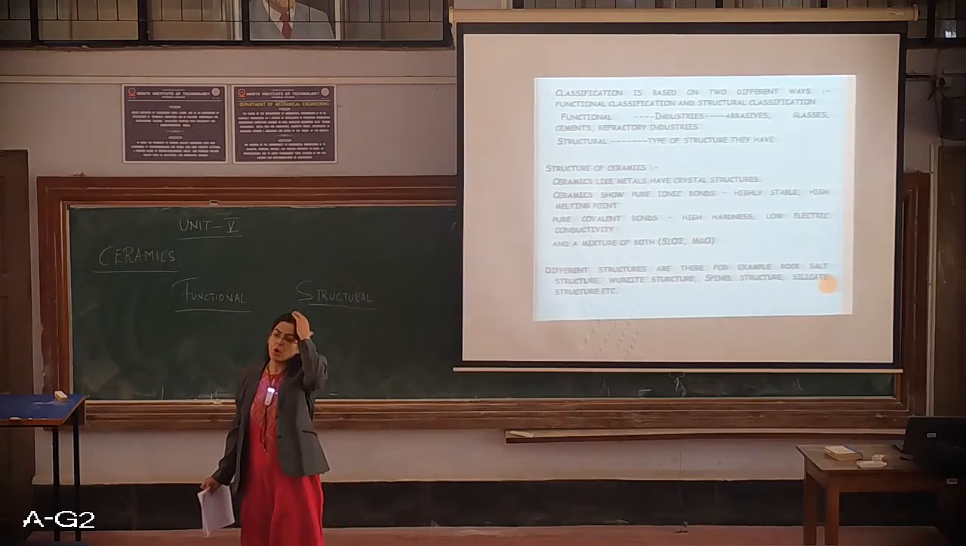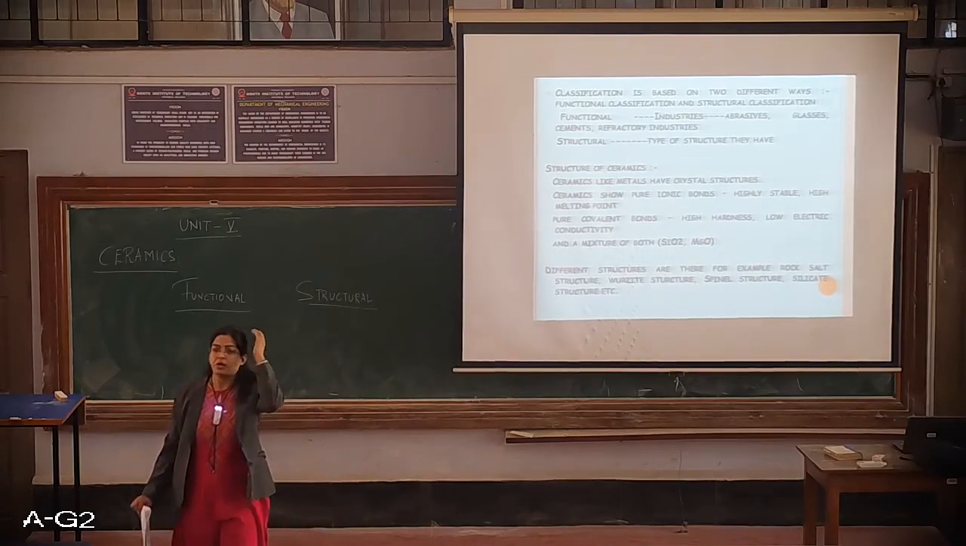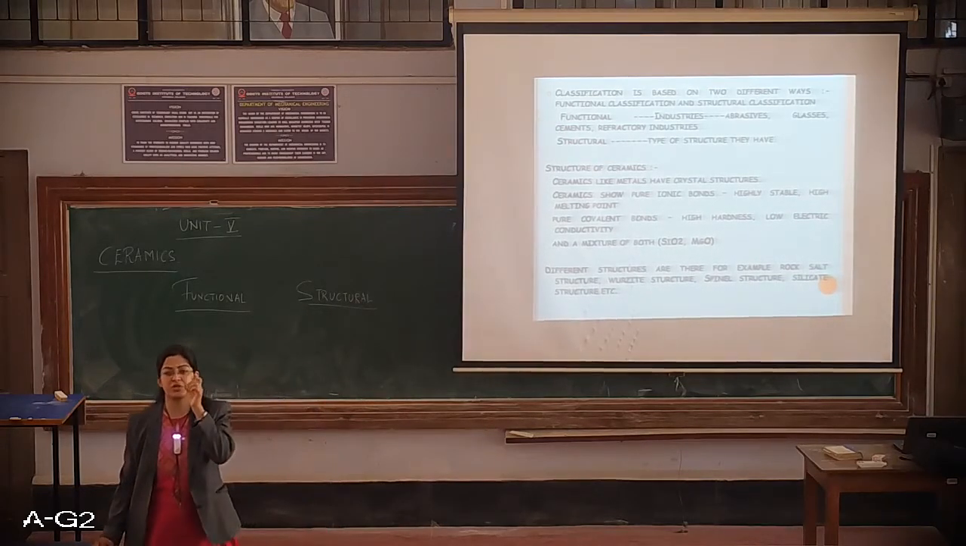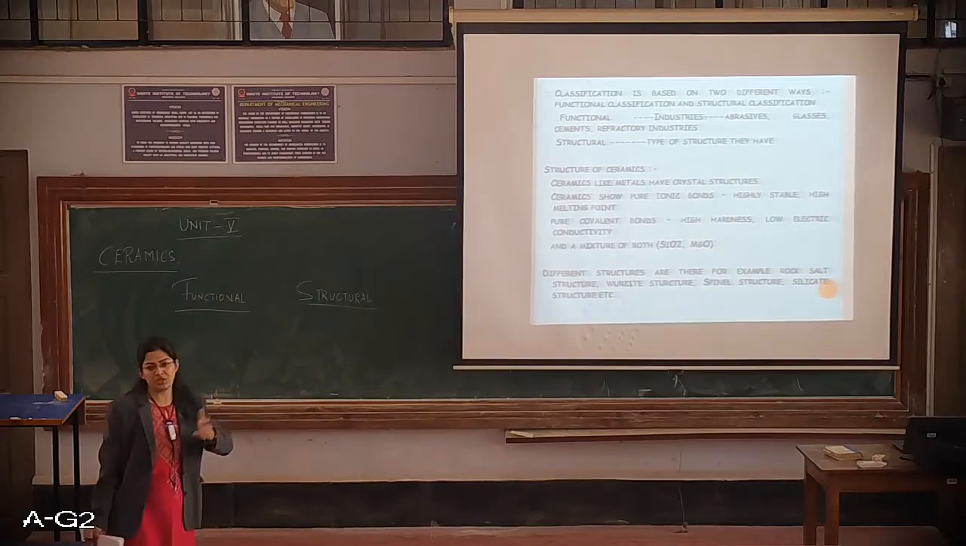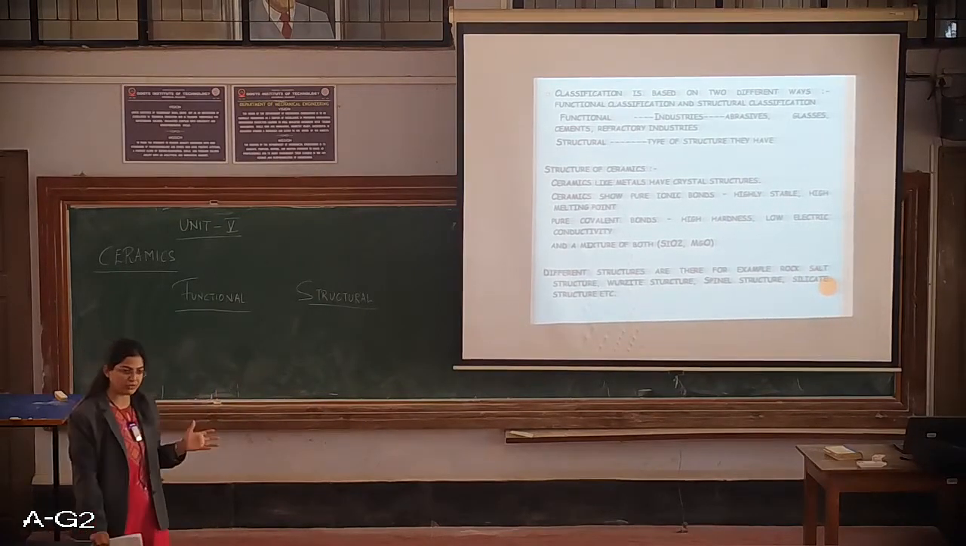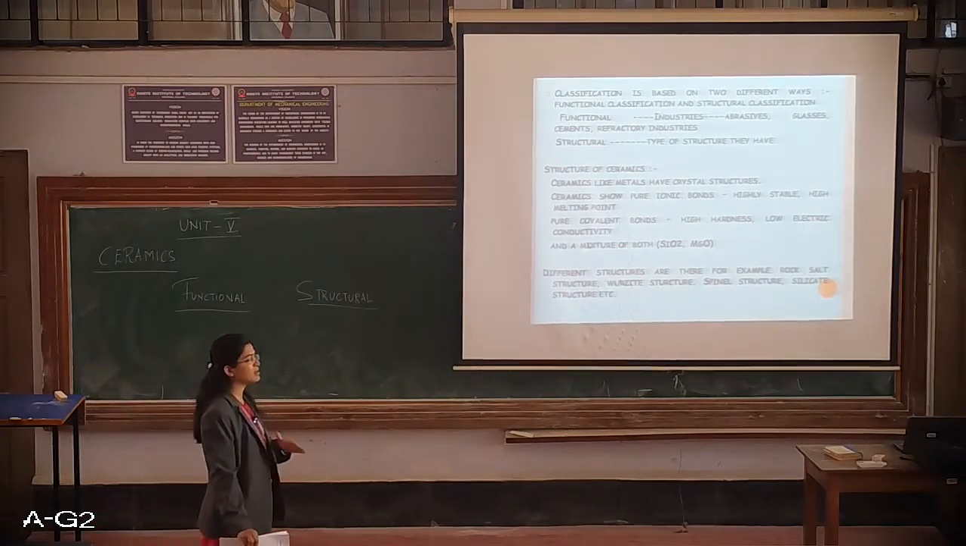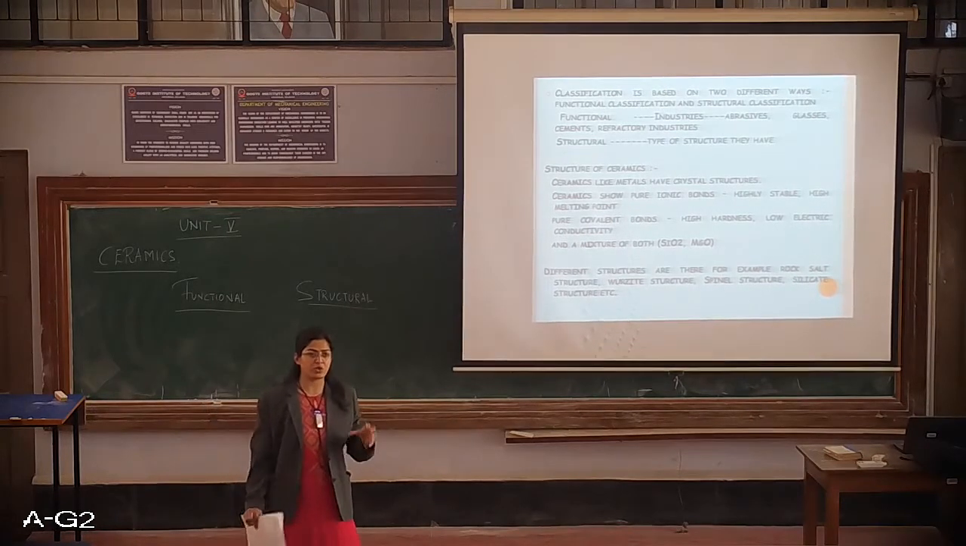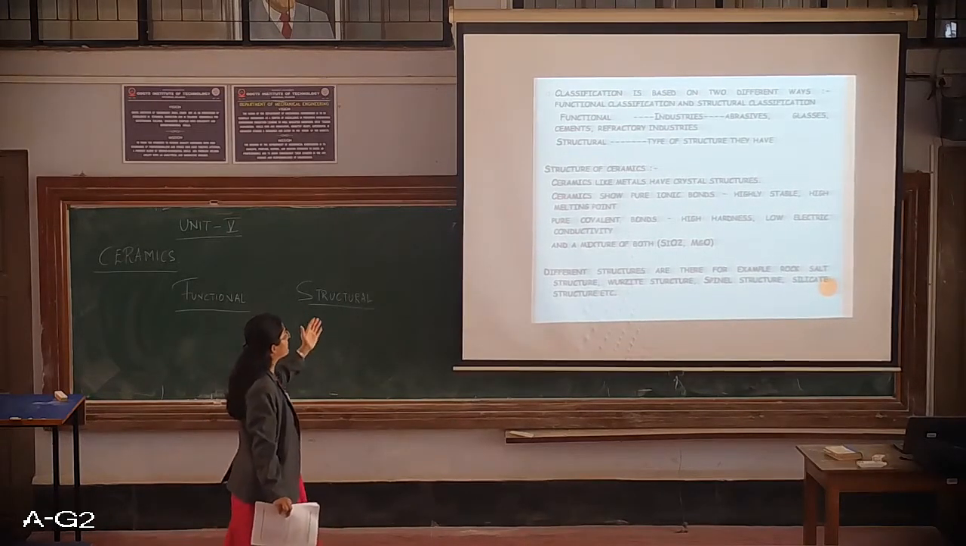So when we talk about ceramics, they basically have a crystal structure. We saw the polymers, they do not have a crystal structure, they are non-crystalline, whereas ceramics are crystalline, they have a crystal structure. So based on that, you can classify ceramics.